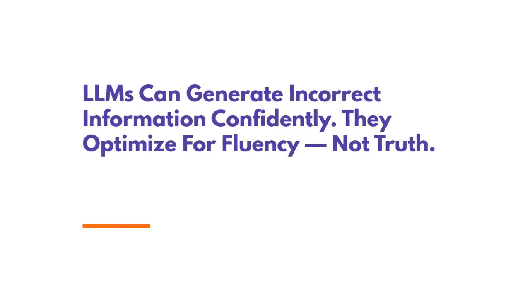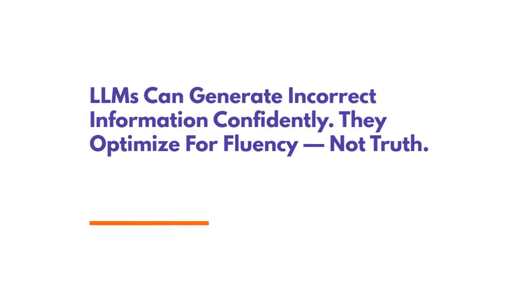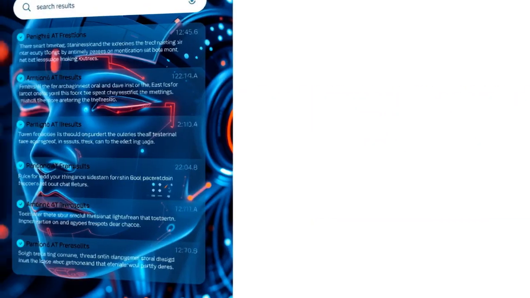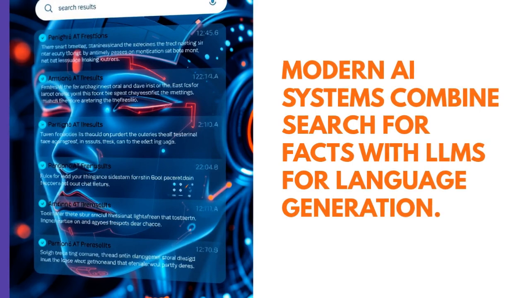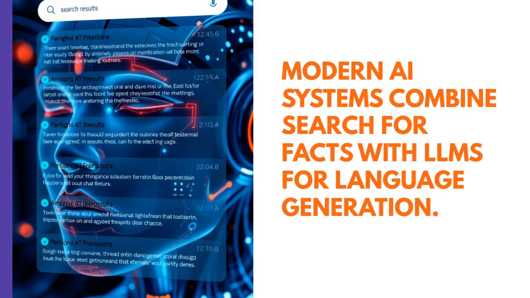Whereas when you use a large language model, it can generate incorrect information confidently. They optimize for fluency, not truth. So it's better to always verify the information given. But modern AI systems combine search engines for facts with large language models for language generation. This allows them to generate updated information combined with the generative capability of an LLM.